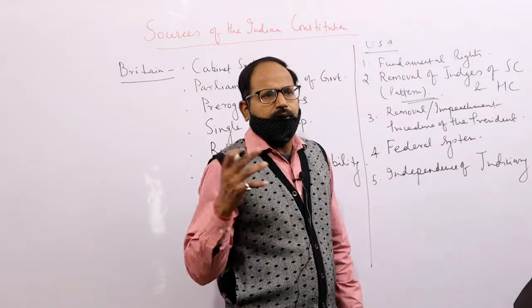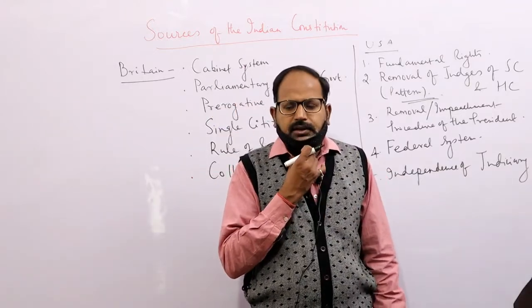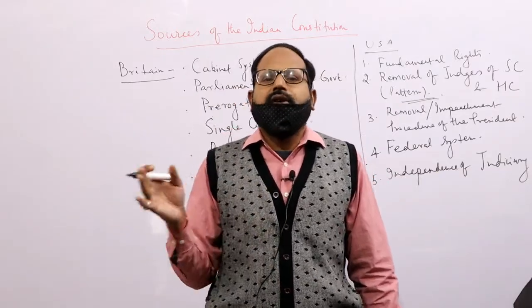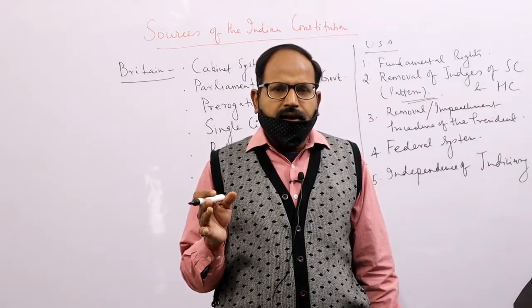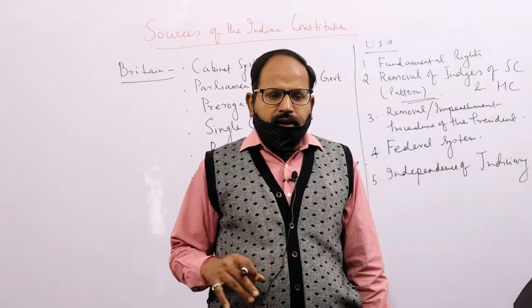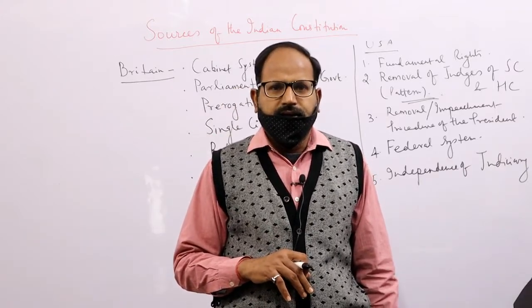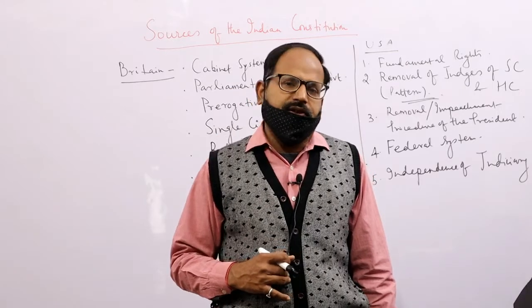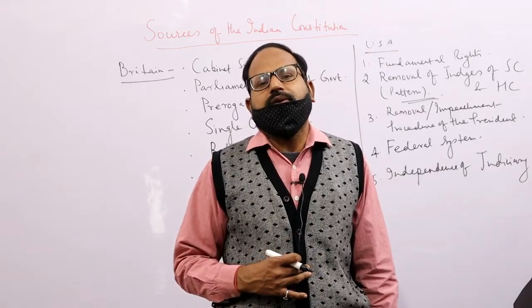Normally, when we say in India we have an independent judiciary, it is an essential feature of the Constitution. It means the appointment of judges may be under the control of the executive, that is the government, but the removal is not under the control of the government.